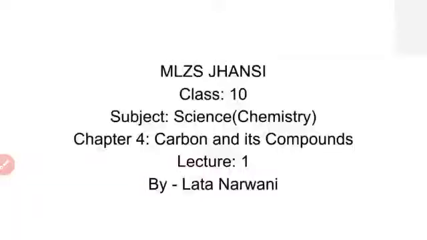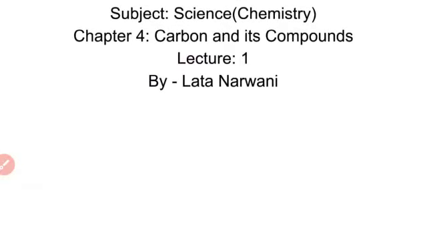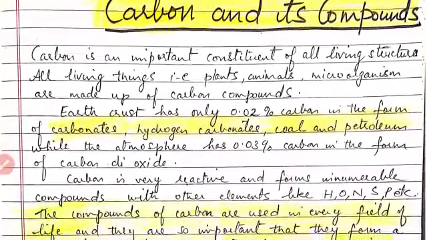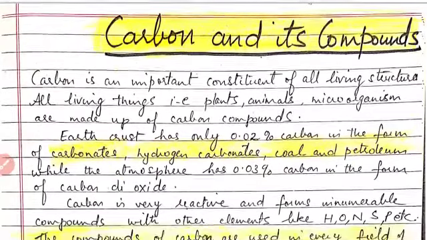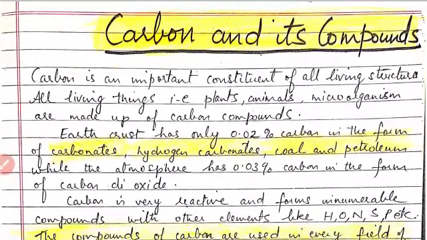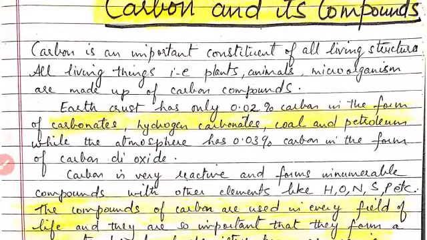Children, we are doing the lesson Carbon and its Compounds. So let us start this lesson. Carbon and its compounds. Carbon is an important constituent of all the living structures. All living things, that is, plants, animals, microorganisms, are made up of carbon compounds.